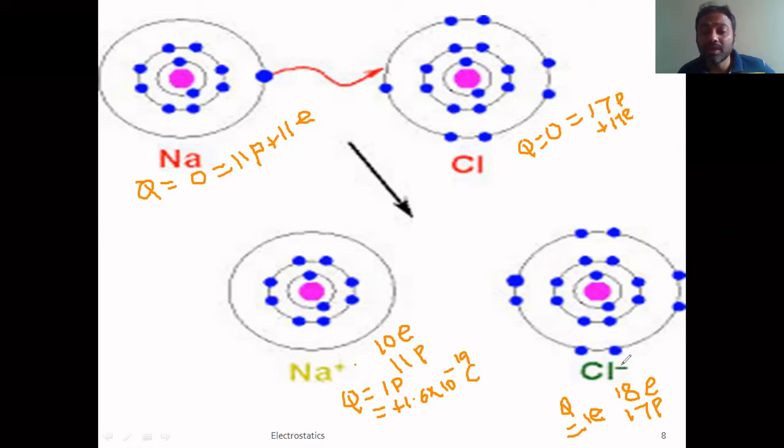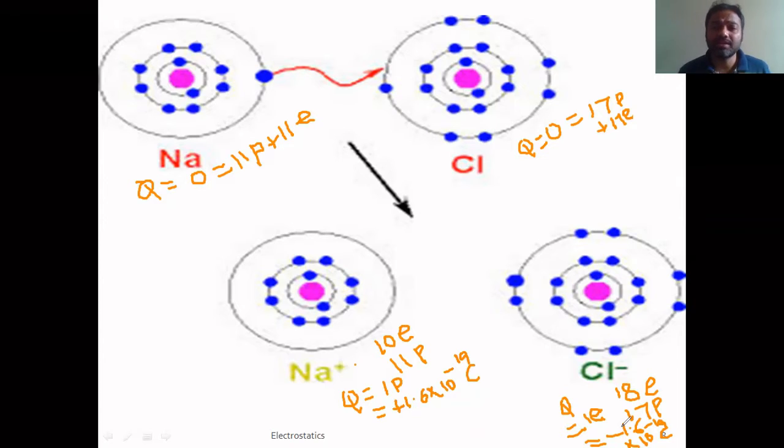And this chlorine is mentioned with a negative sign, because it has a negative charge. Since the magnitude of the charge of an electron in nature is minus 1.6 into 10 power minus 19 coulomb, the charge of this chlorine becomes minus 1.6 into 10 power minus 19 coulombs. So that means the charge on a particular atom is decided by the number of electrons and the number of protons. Okay. Similarly, now I'm just dealing only with simple atoms, right?